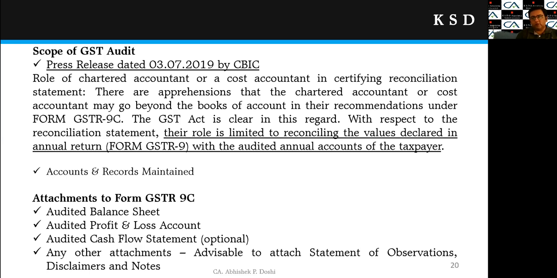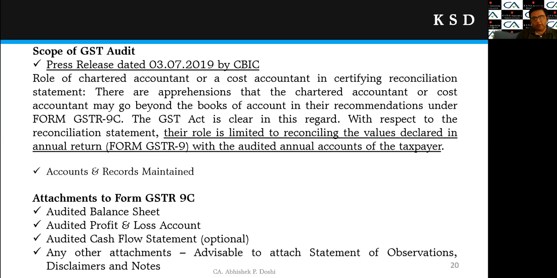However, there is a specific certification in the 9C regarding accounts and records maintained, right? The CGST rules prescribe many details about the accounts and records to be maintained by the registered person, and we as chartered accountants need to certify what kind of accounts and records are maintained, and whether all the records and accounts required as per the CGST rules are maintained or not. So we need to look into the same, list out the requirements of the accounts and records, and see whether they have been maintained or not, right?